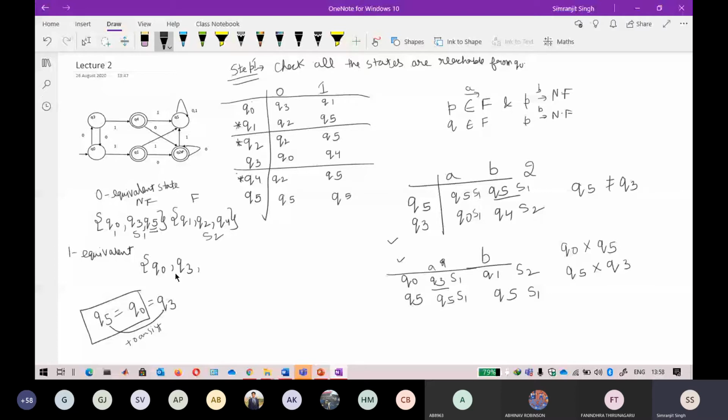My main goal is that I will always start from a fuller set, where there will be 2 or 3 elements, and I always try to break this set. If I am breaking it down and I am able to divide all the elements into different sets, it means there is no minimization. The automata that I have drawn is already a minimized automata. So just wait for that property.